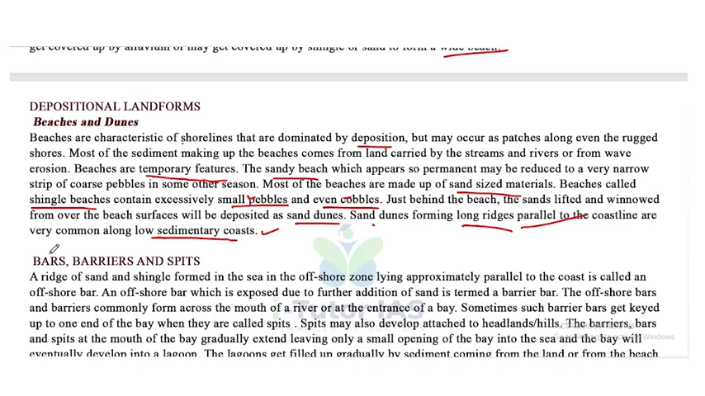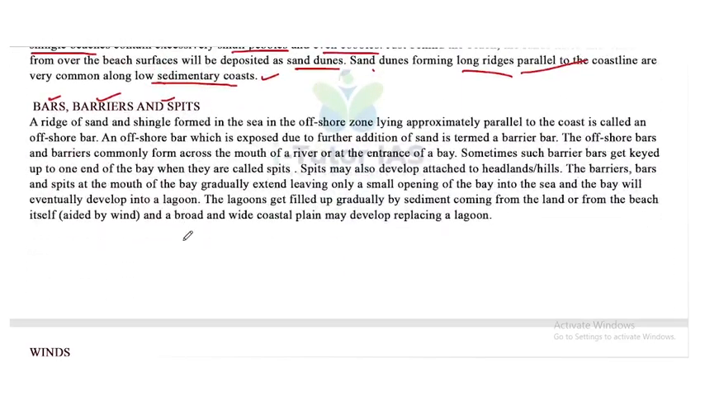Now, bars, barriers and spits. A ridge of sand and shingle formed in the sea in the offshore zone lying approximately parallel to the coast is called an offshore bar. An offshore bar which is exposed due to further addition of sand is termed a barrier bar. The offshore bars and barriers commonly form across the mouth of a river or at the entrance of a bay.